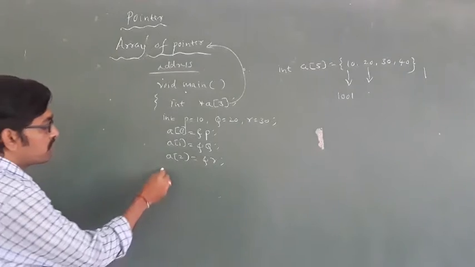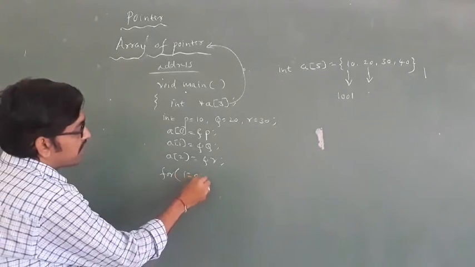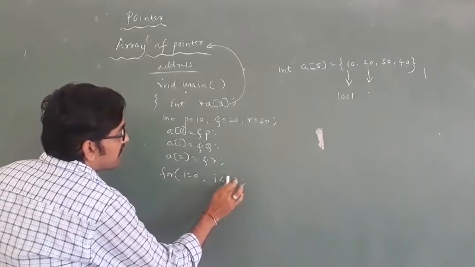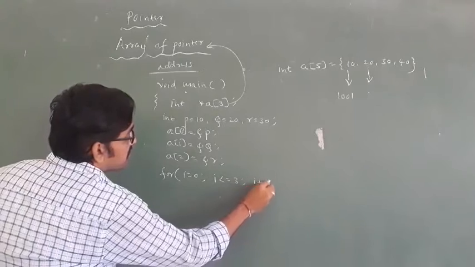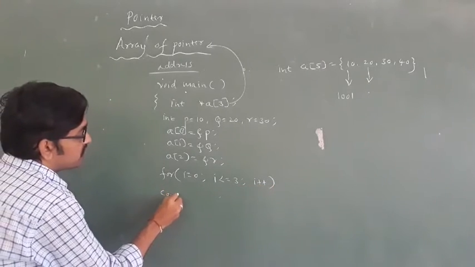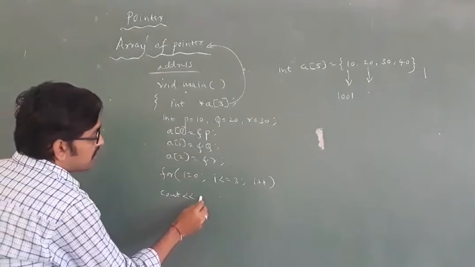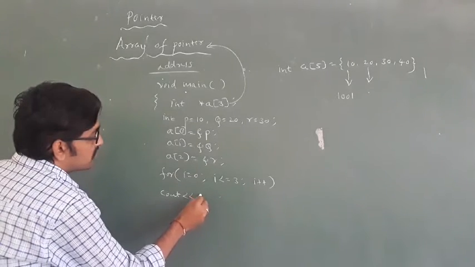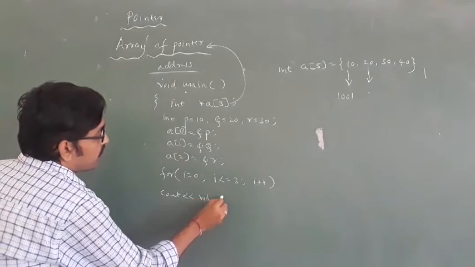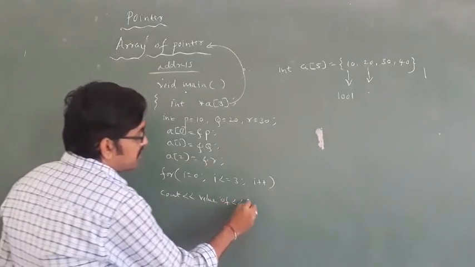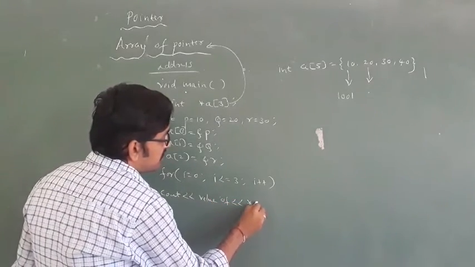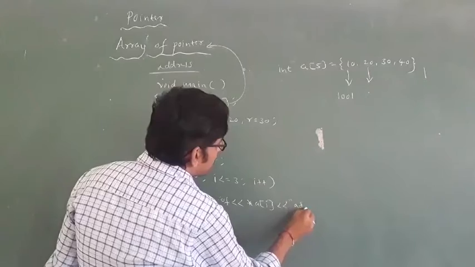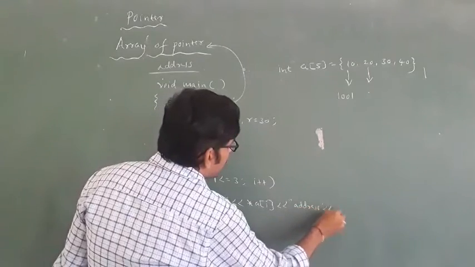Okay, take one for loop. You know how to display by array: I is less than or equal to 3, then I plus plus. Then you can write cout, it stores values of star a of I, addresses.